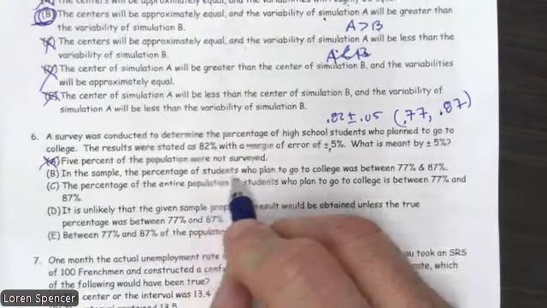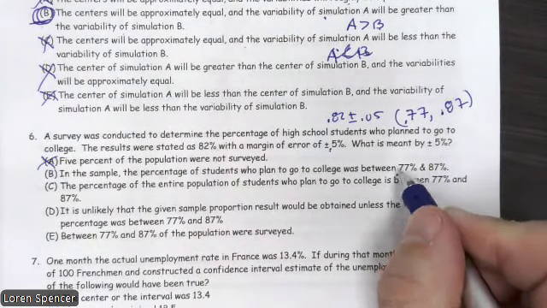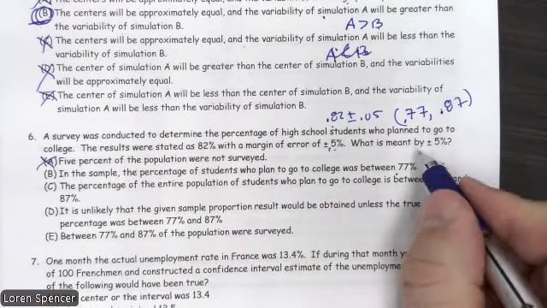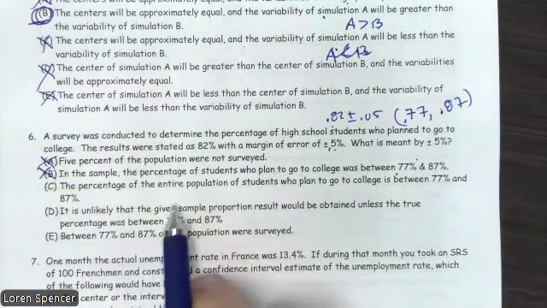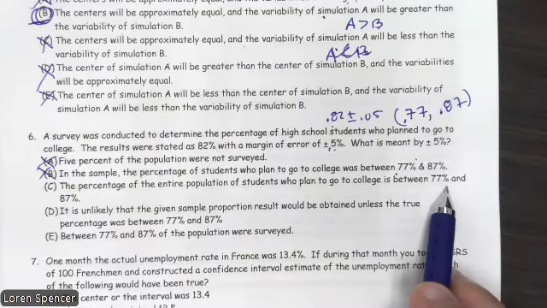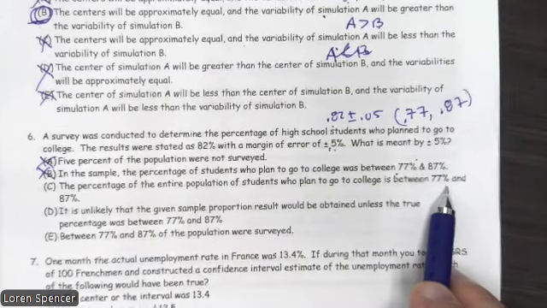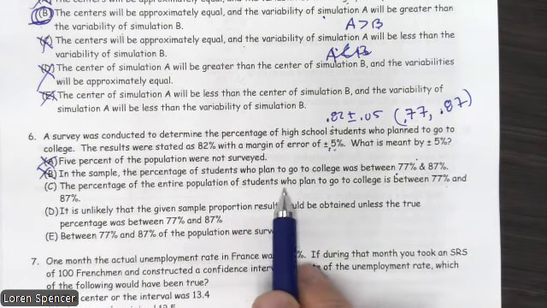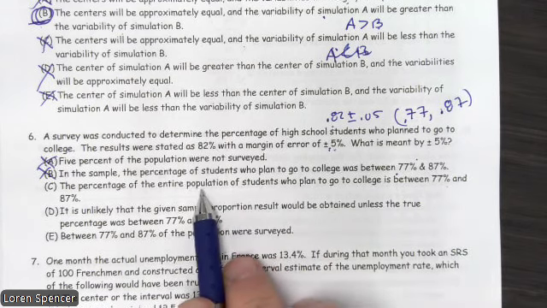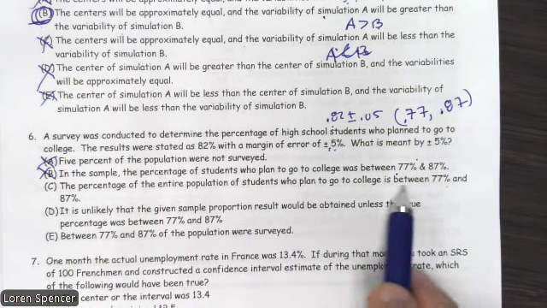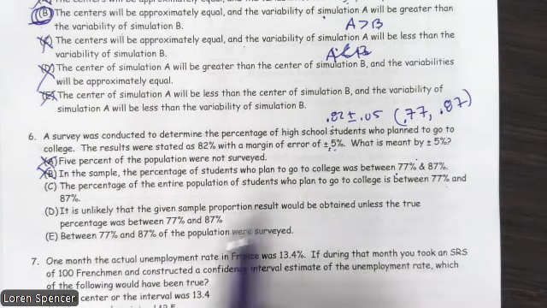we know in the sample the percentage of students who plan to go to college. That's true, but that has nothing to do with the margin of error. The percentage who plans to go to college was 82%. It was actually the center, so no, that's not right. The percentage of the entire population of students who plan to go to college is between this. This is not stated right. Of the entire high school students, we believe the true population proportion is here. So this is not likely.